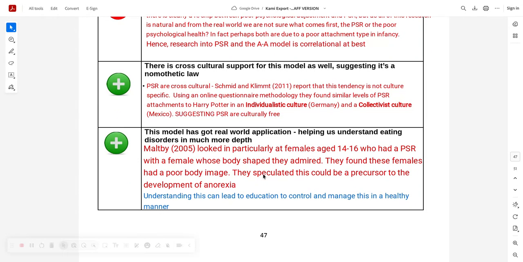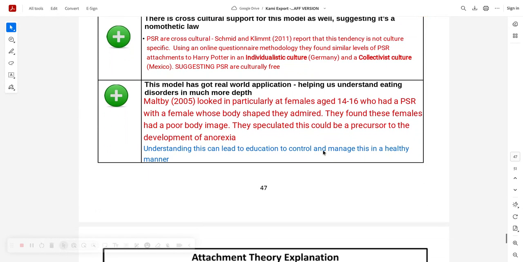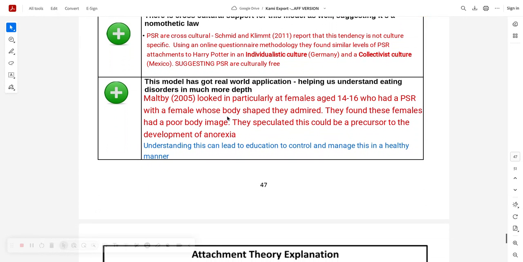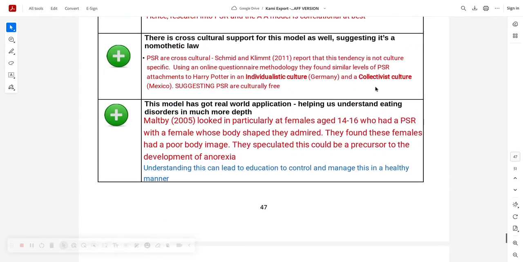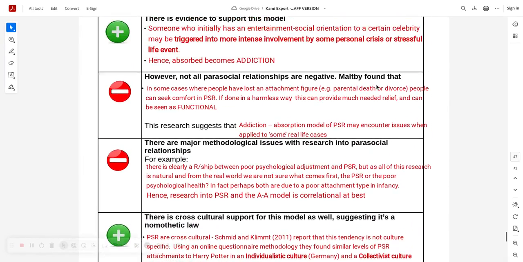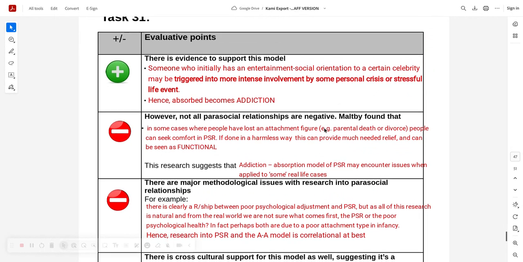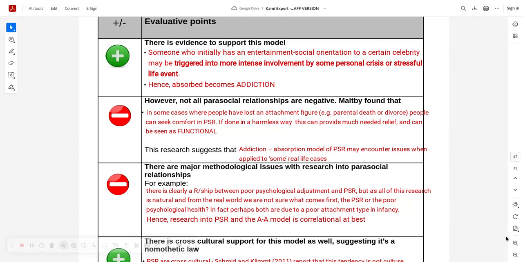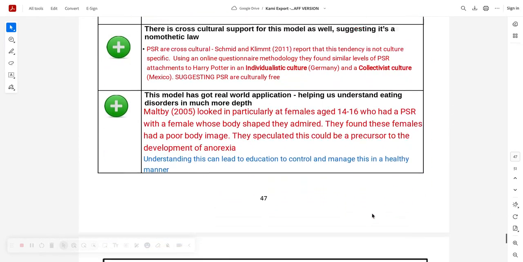But then you've got Maltby's idea, who looked in particular at females aged 14 to 16 who had a negative perception of their body shape. They found females had poor body image, speculated it could be a precursor to development of anorexia. I think I'm missing a bit of key evidence there. Can't see it. I'll leave that for now. Let's go down to the next theory, please.